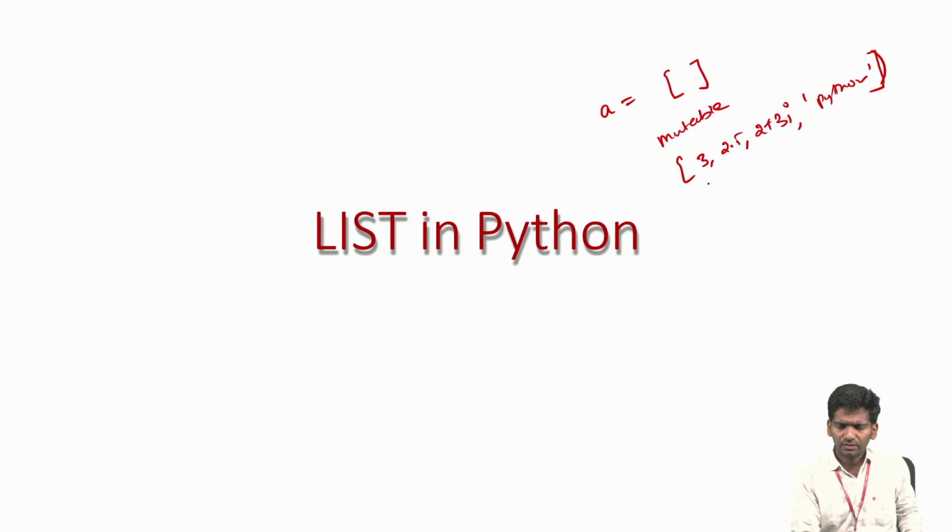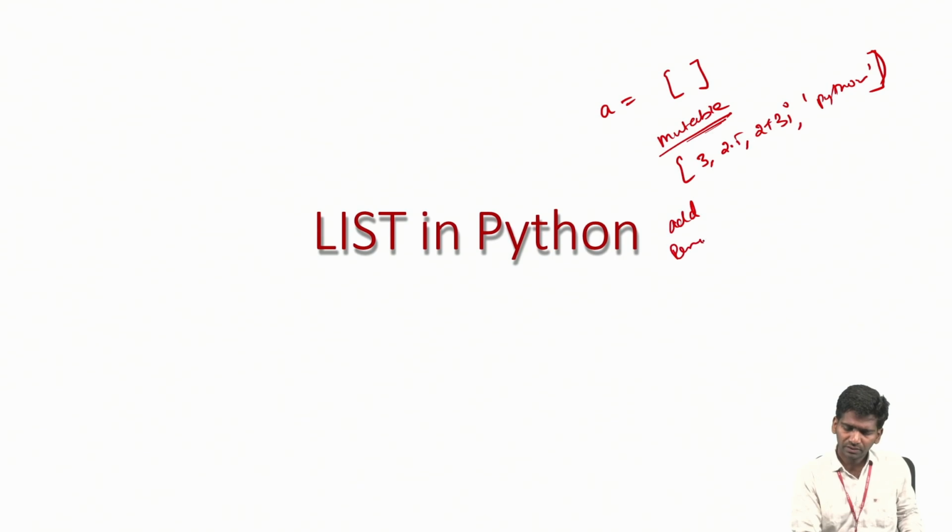After declaring this list, what will we do? A list is mutable. That is a very big advantage in Python. Out of all the data types, whether core data types or primitive data types, that include list, integer, float, string, complex, and the remaining core data types like dictionary, set, tuple, list is very important and most people will use list only. Why? Because it is mutable, meaning we can change it, add elements, and remove elements.